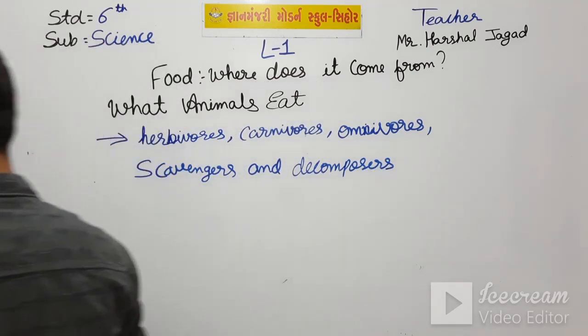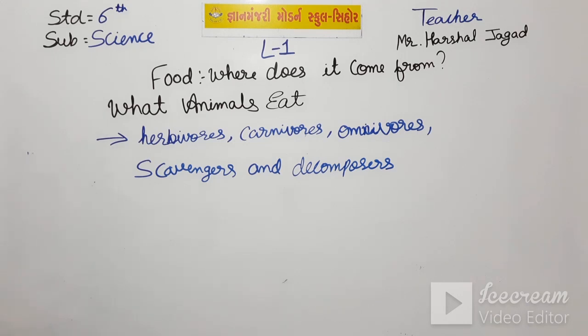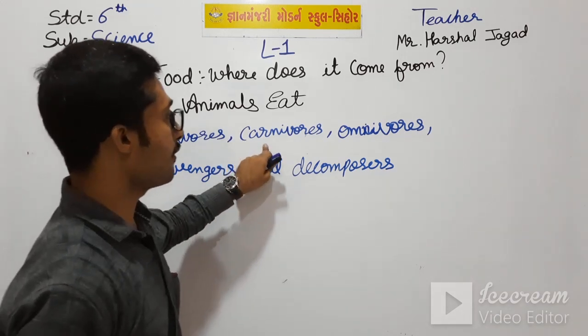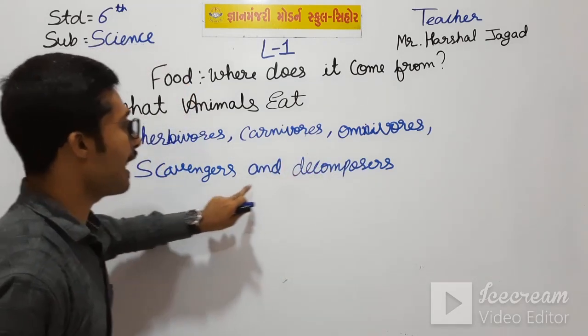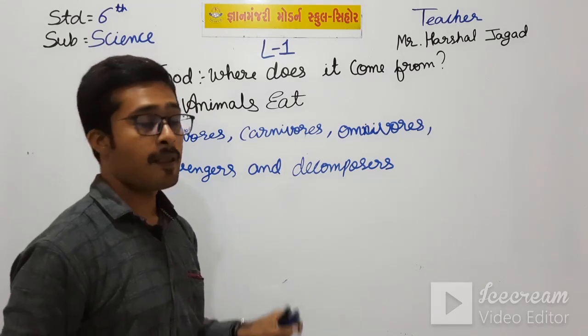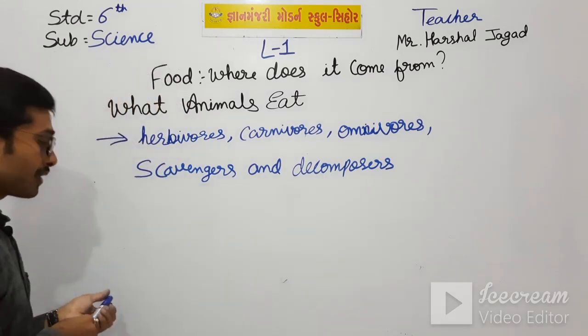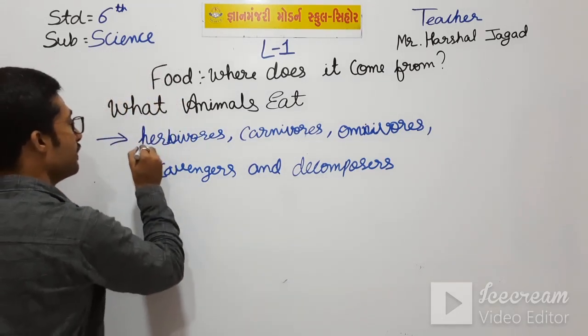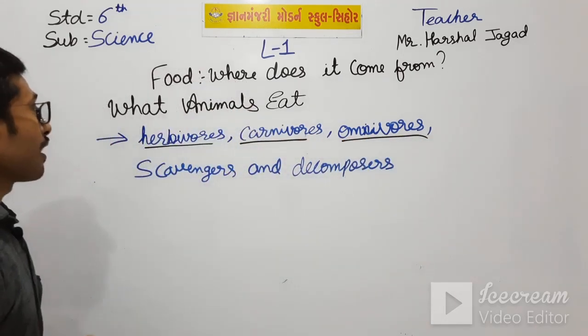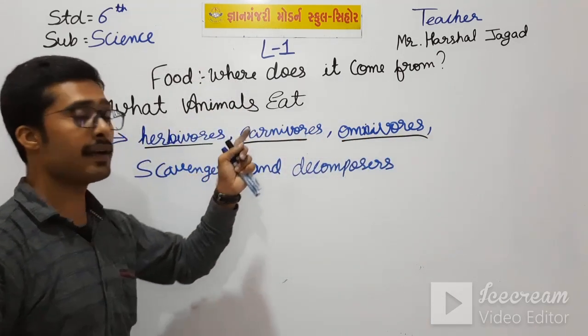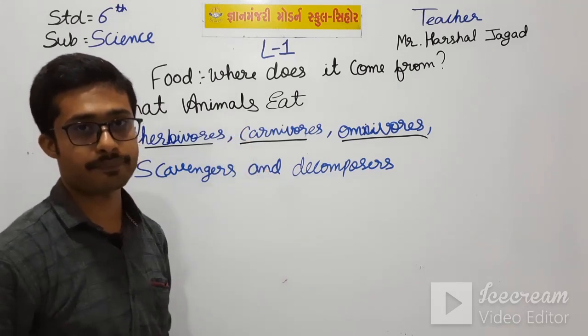So these are the 5 types of animals: herbivorous, carnivorous, omnivorous, scavengers and decomposers. So in this video we have seen these 3 types, which are herbivorous, carnivorous and omnivorous animals.